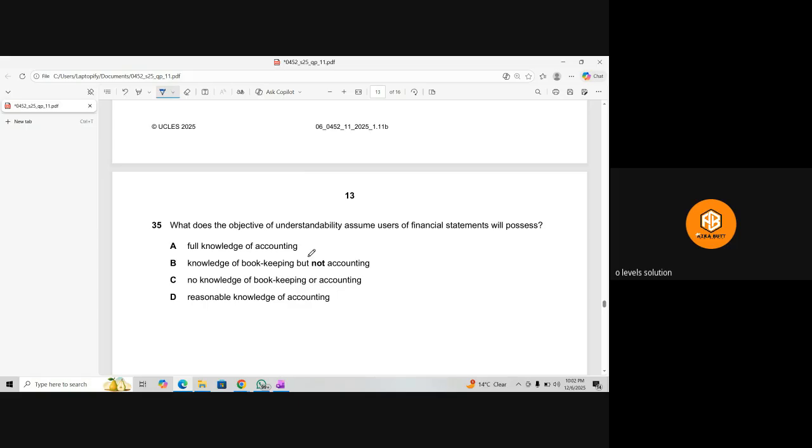For example, the stakeholders who are going to check the financial statements of the company must have reasonable knowledge. Then in that case, it will be understandable for them. So the objective of understandability is that we are assuming whoever the stakeholders are who use the financial statements, they have reasonable knowledge of accounting. That's why they are able to understand it.